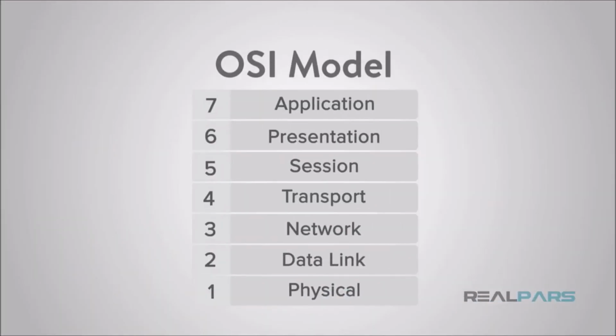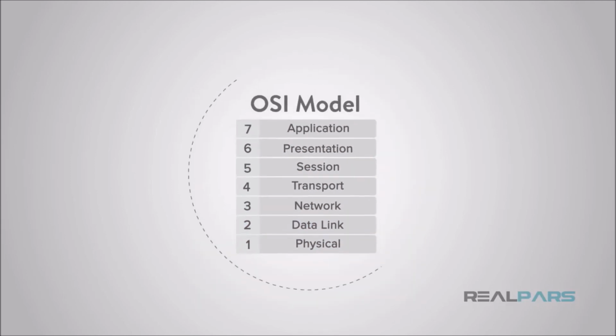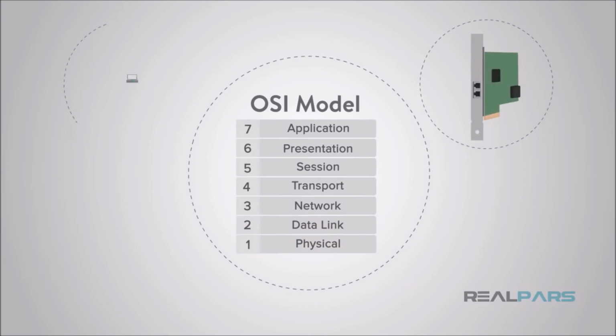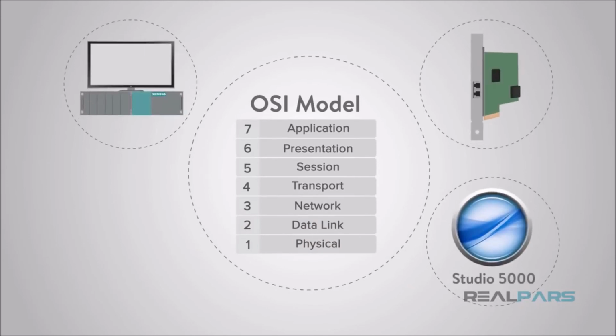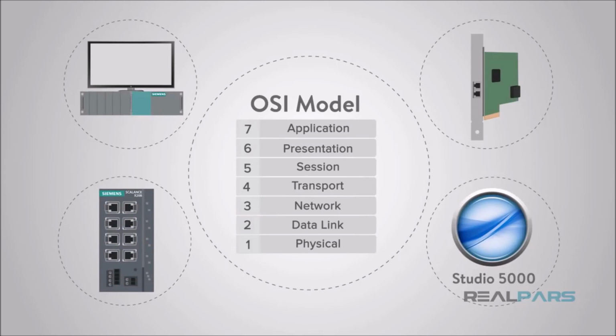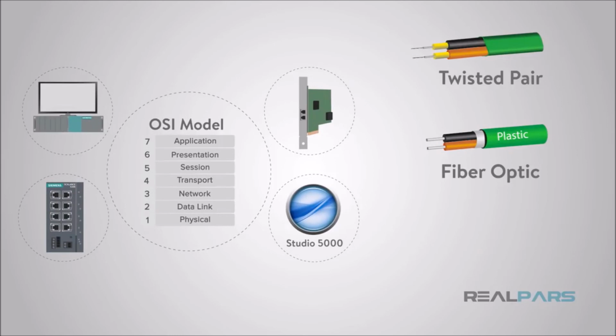The OSI model layers are typically described from the top layer down. The layers are described as application, presentation, session, transport, network, data link, and physical. These layers are provided by a mixture of network card drivers, operating systems, applications, and networking hardware that facilitate the transmission of signals over Ethernet, fiber optic, Wi-Fi, or other wireless protocols.